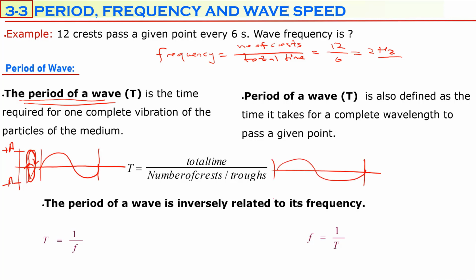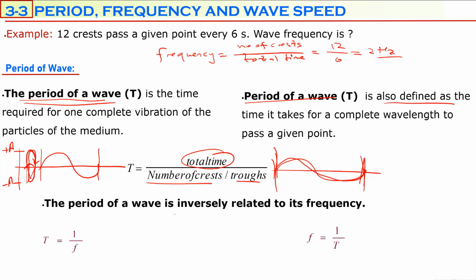The period is calculated by total time divided by the number of crests, or total time divided by the number of troughs, which is the inverse of frequency.